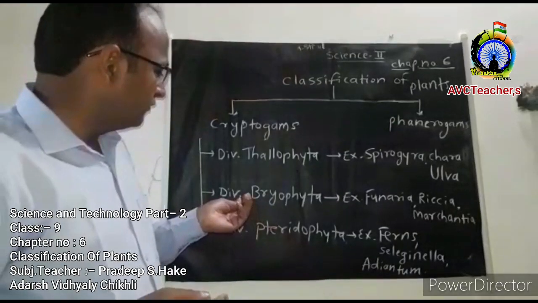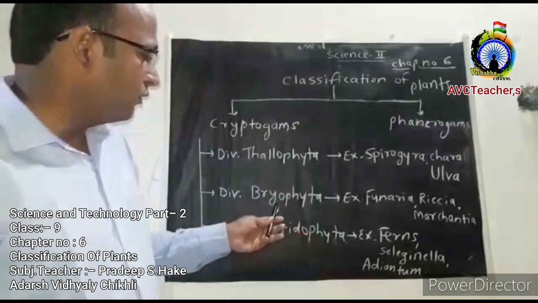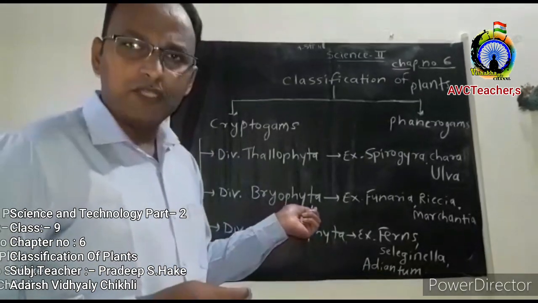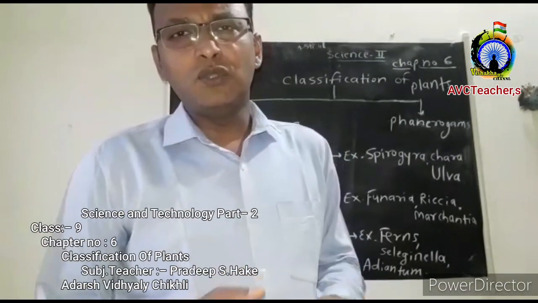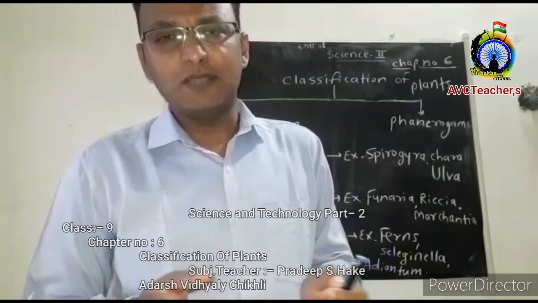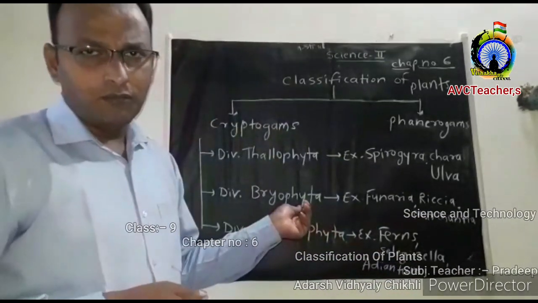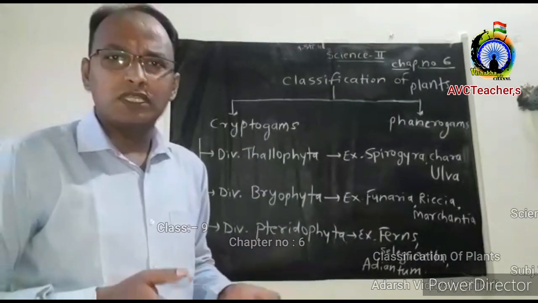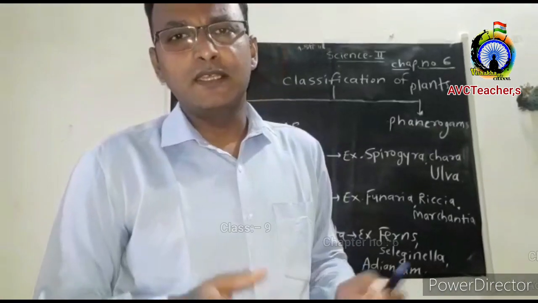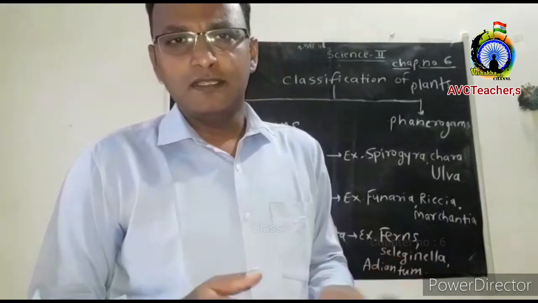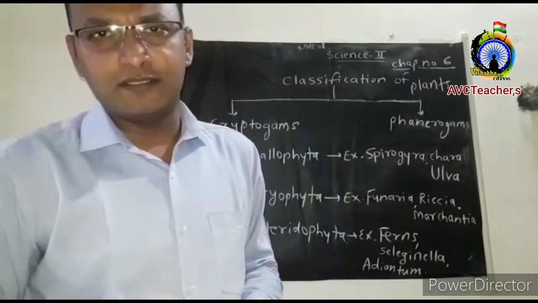Now we learn about the division Bryophyta. Here, Bryo means moss and phyta means plant. Then what is the meaning of moss? The plants which do not have true roots, true stem and true leaves are commonly called Bryophyta plants. The most important characteristic of Bryophyta plants is that these plants are called amphibian plants. Then the question is why these plants are called amphibian plants.